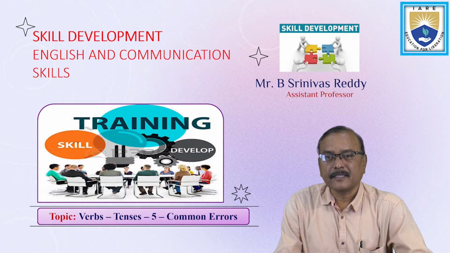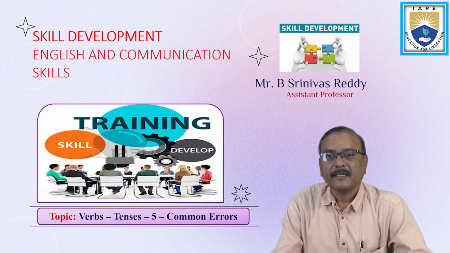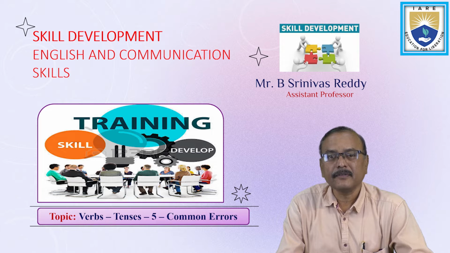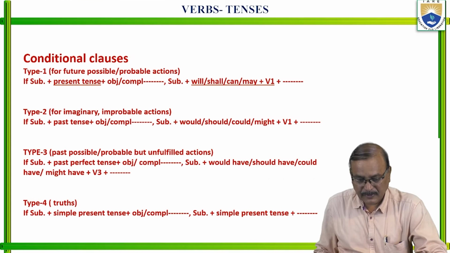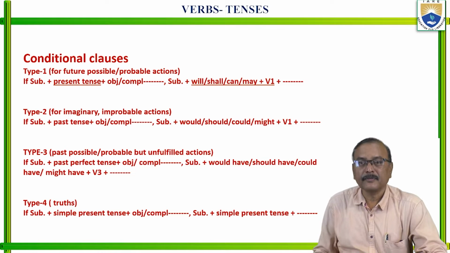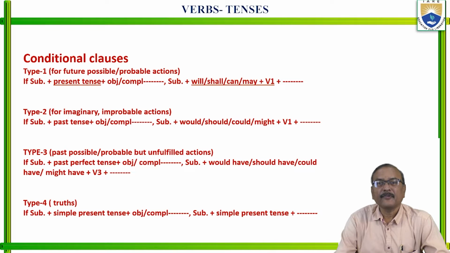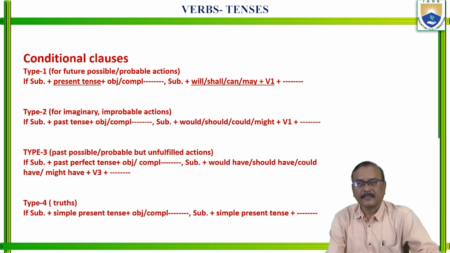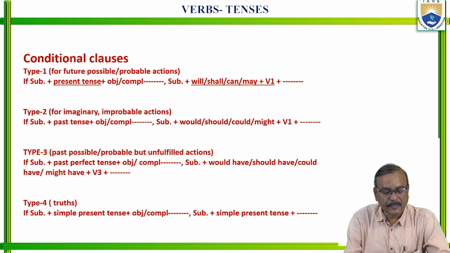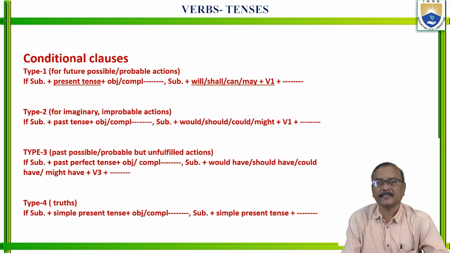Today's topic is the continuation of verbs. Under that one, we are going to practice some exercises on common errors. Before that, we have to go through these conditional clauses. Right? There are 4 types of conditional clauses. That is type 1, type 2, type 3, type 4. Here, let us see that.